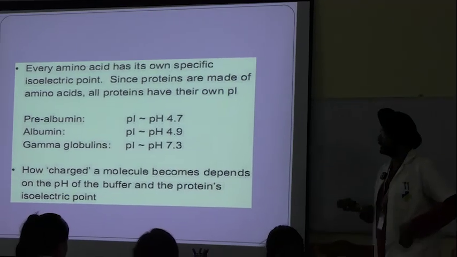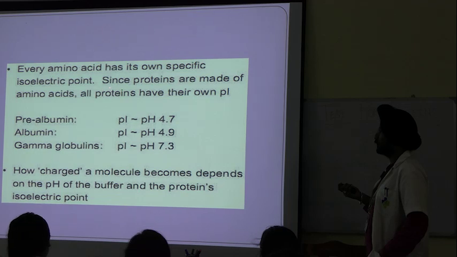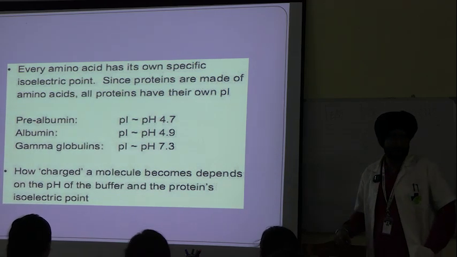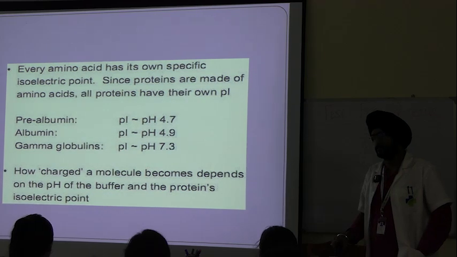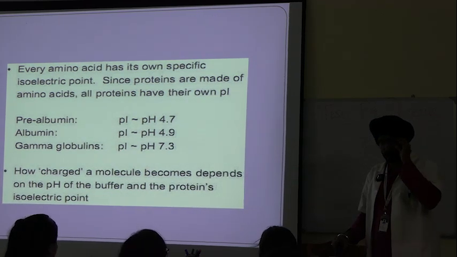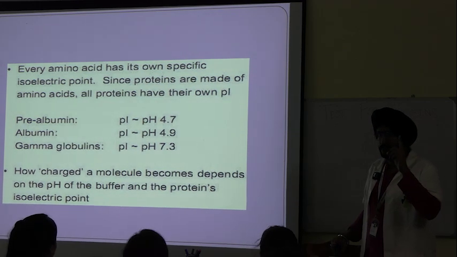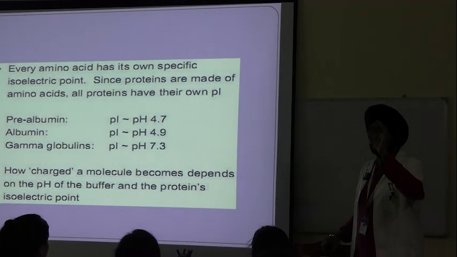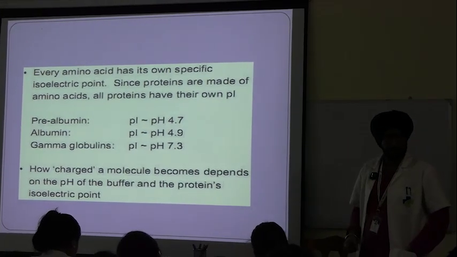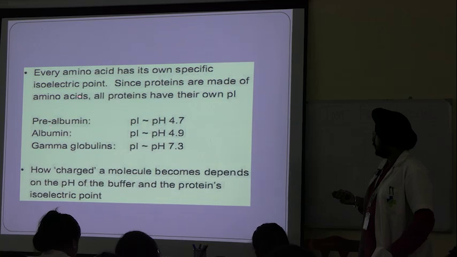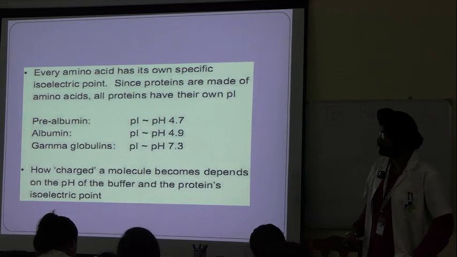See, a small example is given here. Every amino acid has its own specific isoelectric point. What is the isoelectric point for an amino acid? It is the pH at which it has zero net charge.